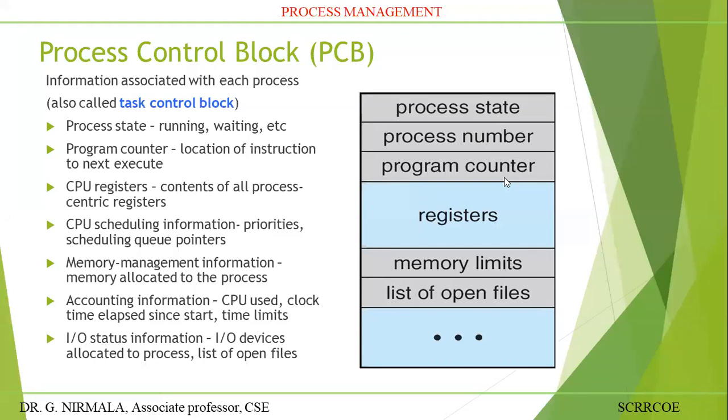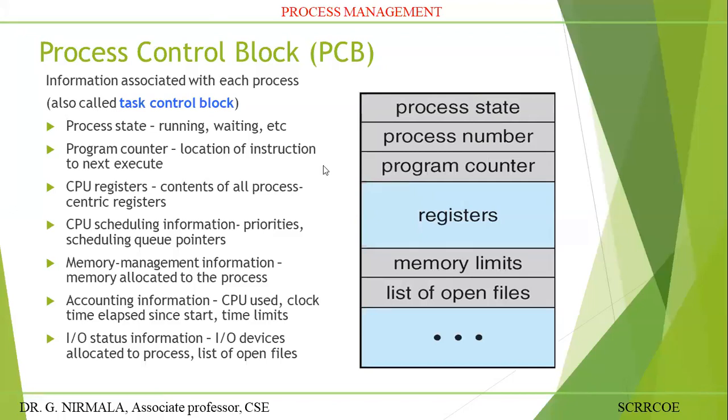PCB or TCB. For example, if the CPU wants to execute n number of processes, the OS will create n number of PCBs: PCB1, PCB2, and so on. For each and every process, it creates one block, which is called a process control block. If we have 3 processes, P1, P2, P3, then PCB1, PCB2, PCB3 are there likewise.